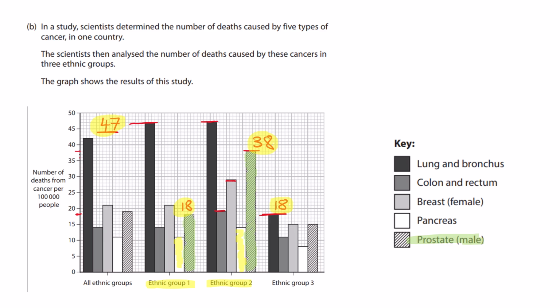So have a look at these values because these values are all going to be needed for the coming questions. Okay, notice here we have ethnic group 1, ethnic group 2. Notice how for ethnic group 1 compared to ethnic group 2, the prostate cancer in ethnic group 2 is higher compared to ethnic group 1, whereas over here it's the second highest and over here it's the third highest, okay?